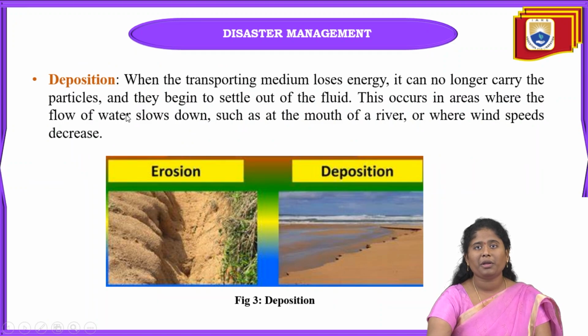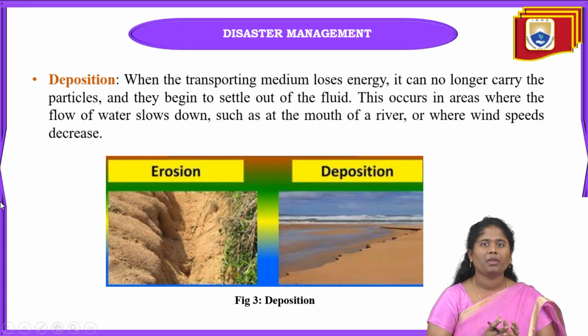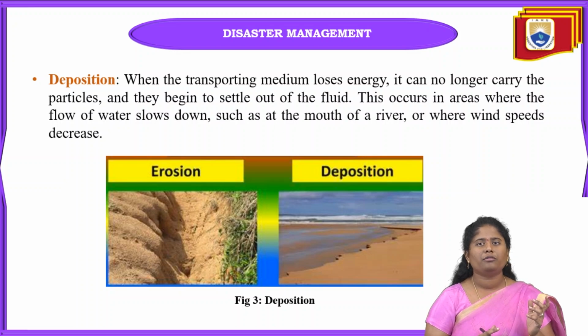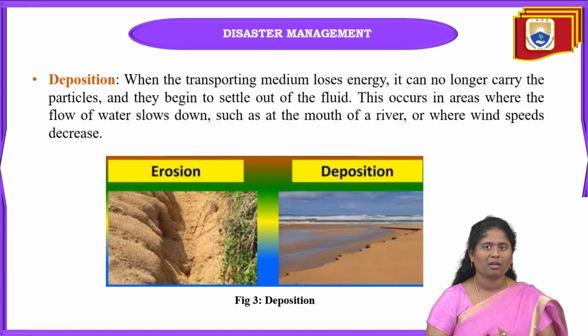And what is meant by deposition? When these natural sources are transporting soil particles, sometimes they will lose their energy. When a water body is going from the upstream to downstream, the water is full of energy, with so much energy coming from the upstream. But when it is flowing towards the very low level downstream, it will have very low energy at that time.